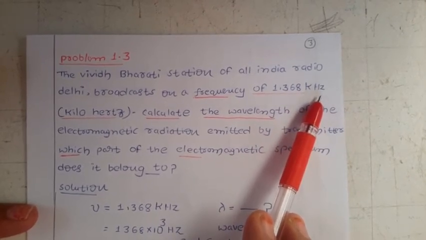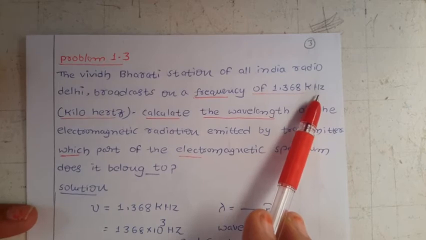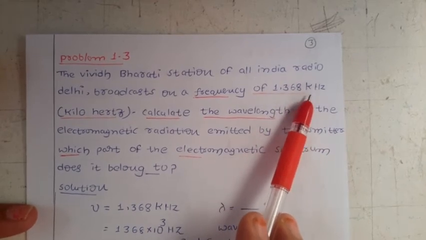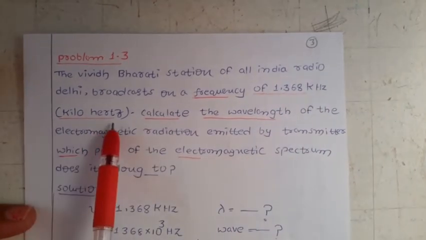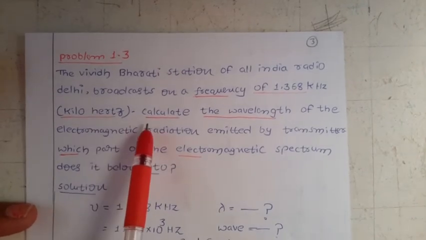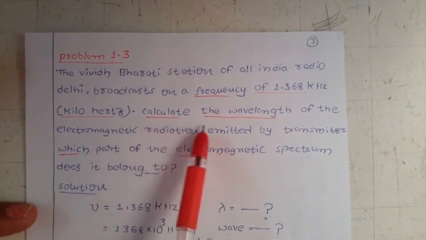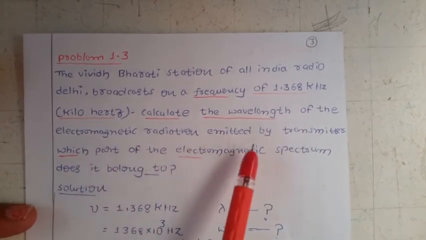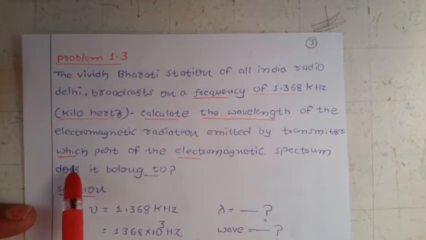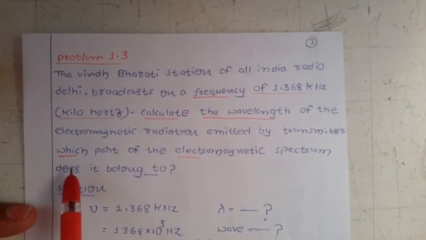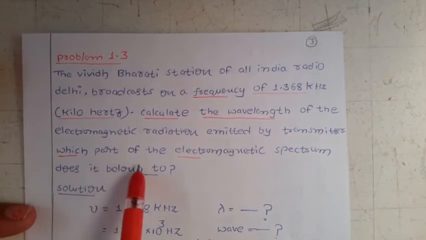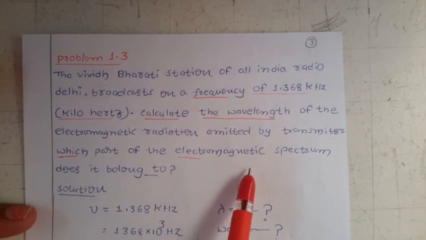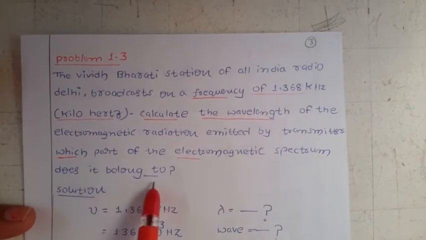Now what are they asking? Calculate the wavelength of the electromagnetic radiations emitted by the transmitter. Another question is: which part of the electromagnetic spectrum does it belong to?